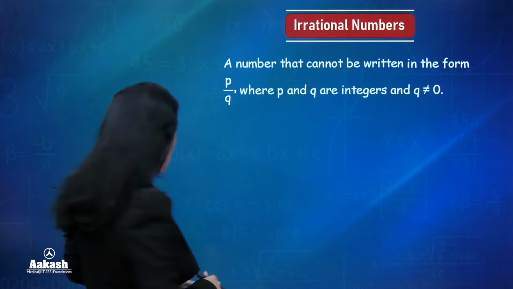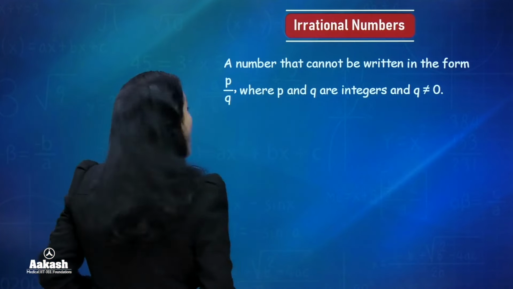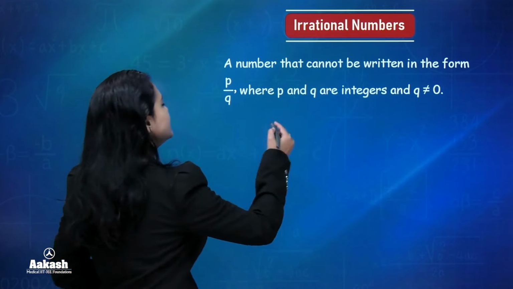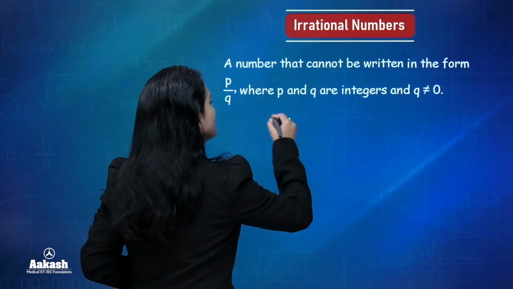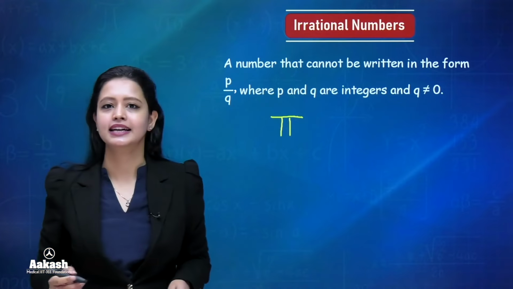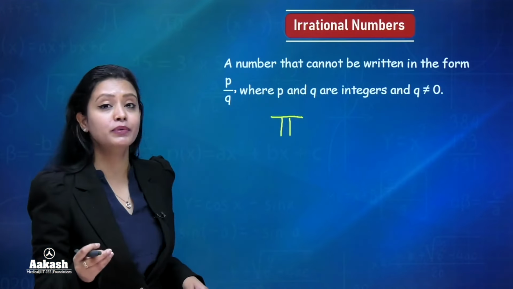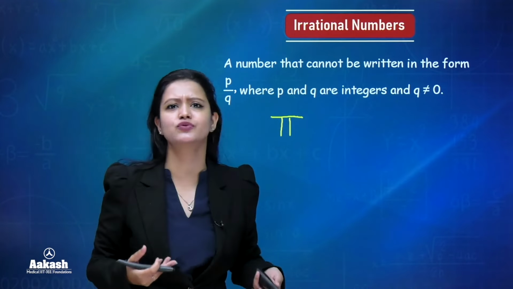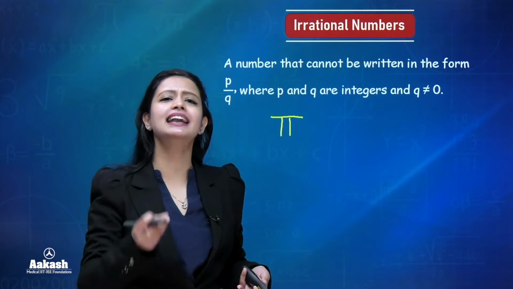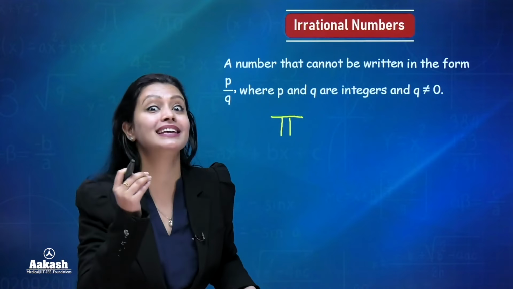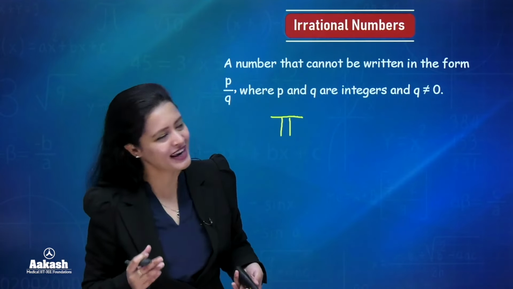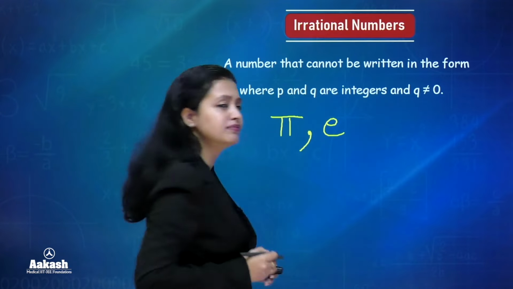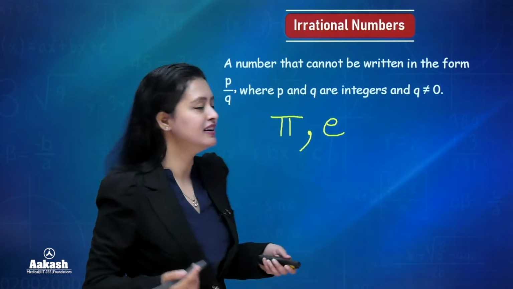Now, can you give some examples of irrational numbers? Do comment, okay? So one of the most common examples of an irrational number is pi. Okay? A lot of people get confused that why pi is an irrational number when you can write pi as 22 by 7. So beta, that is an approximation of pi. That's not the exact value of pi. Okay? Acha, ऐसे ही हमारा e, it's an irrational number, right?